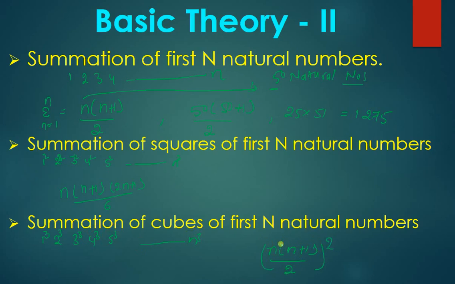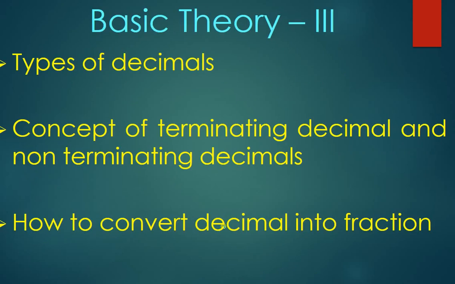Here n into n plus 1 by 2 is the basic sum for n natural numbers. So what is the sum of cubes of n natural numbers? That is n into n plus 1 by 2 whole square, right? So let's move to the next slide, which says how many types of decimal, the concept of terminating and non-terminating decimal, how to convert decimal into fraction.